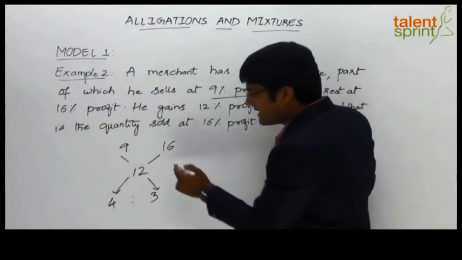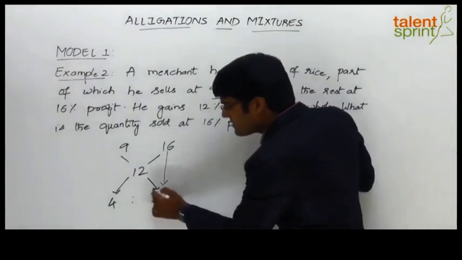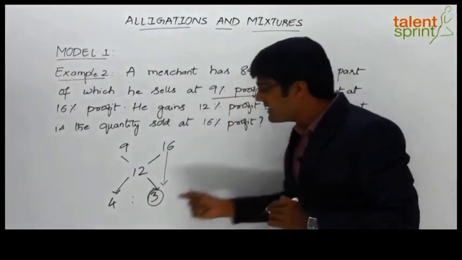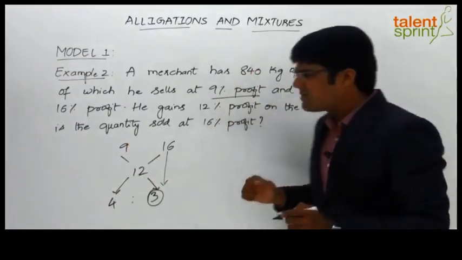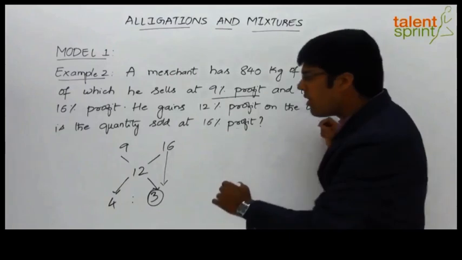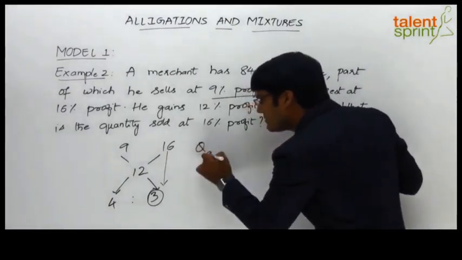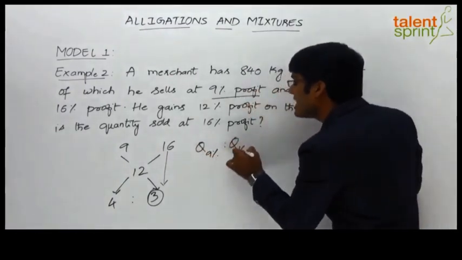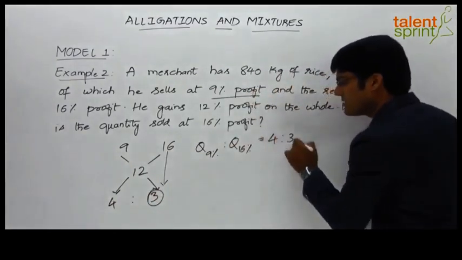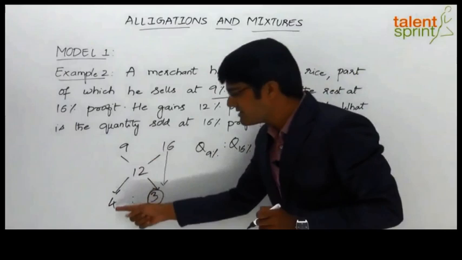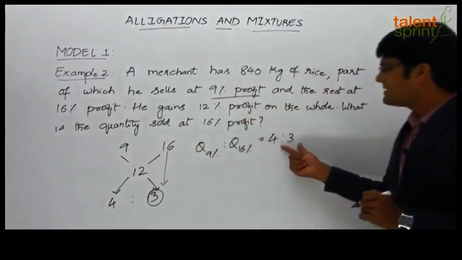Now if you look at it, the quantity which is sold at 16% profit is 3 parts as against 4 parts which has been sold at 9% profit, right? So we can say Q1 is to Q2, or the quantity sold at 9% profit is to quantity sold at 16% profit equals to 4 is to 3. Yes or no? This is at 9% profit, 4 parts, and 16% profit is 3 parts.